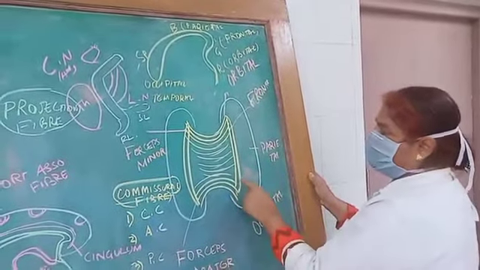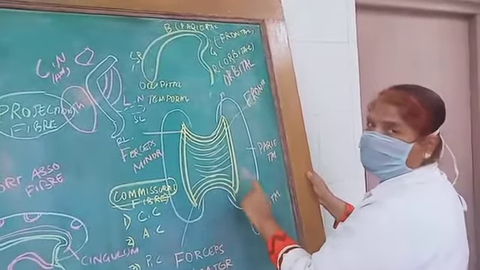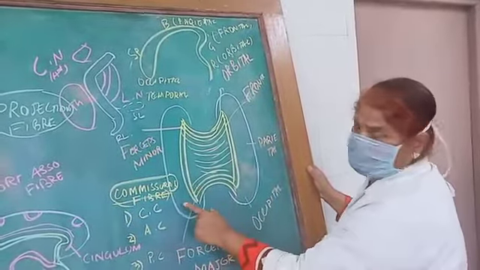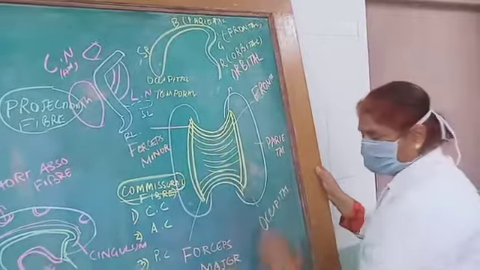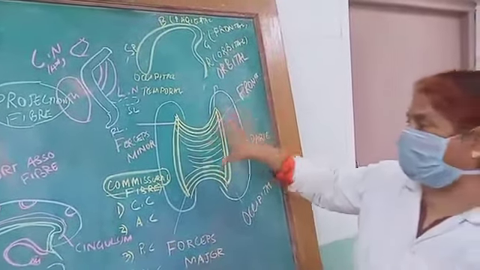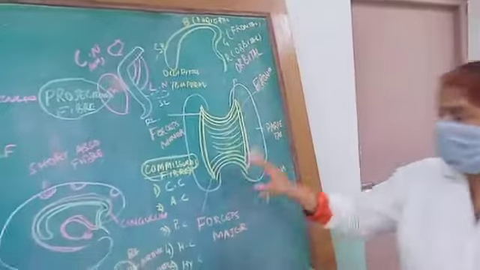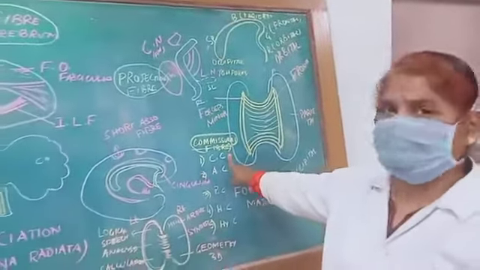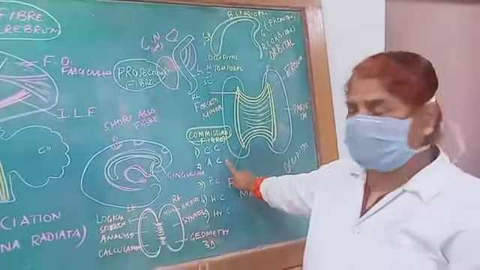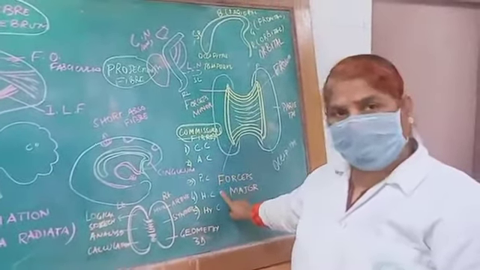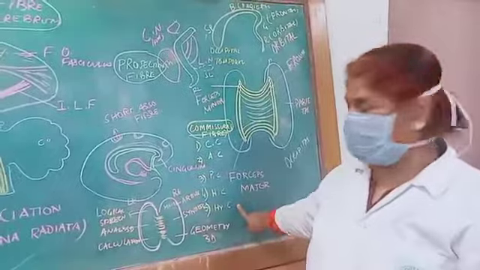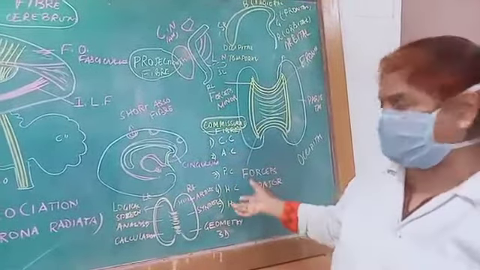These splenium fibers will go from the occipitotemporal region of one lobe to the occipitotemporal region of the other lobe. This is in the midline. They will connect with each other. These are the commissural fibers called the corpus callosum. What are the commissural fibers? The main one is the corpus callosum. There are anterior commissural fibers, posterior commissural fibers, habenular commissural fibers and hippocampal commissural fibers. We will see all these in the description on another day.